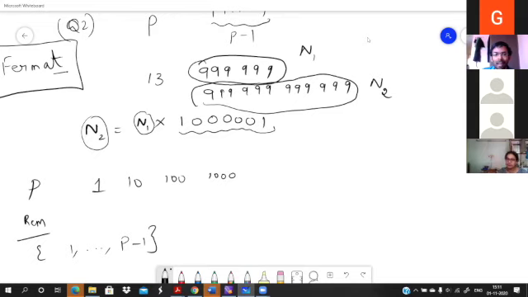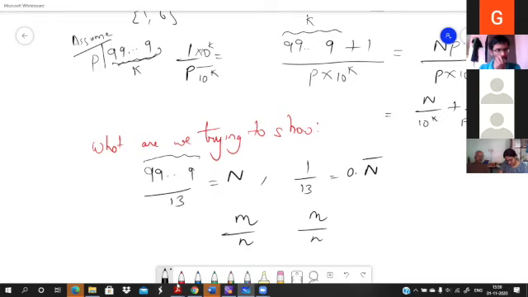Since the top row is infinite and in the bottom row you have just a finite number of combinations, there will be repeats. Some remainders have to repeat, and then you just have the logical conclusion of it. Now instead of taking 1, 10, 100, and 1000 and so on, just consider 2, 20, 200, 2000 and so on.